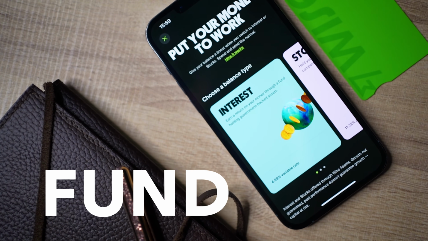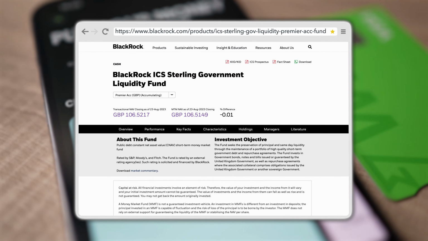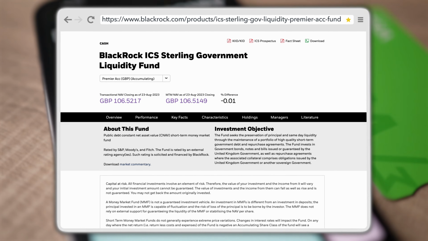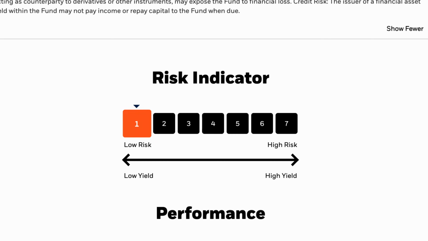In a nutshell, Wise Interest gives you the ability to deposit your money into something known as a fund. A fund is simply a pool of money that's allocated for a specific purpose. They can vary in risk and your investment is not guaranteed. But in the case of Wise Interest, that risk is very low because the fund invests in government guaranteed assets.